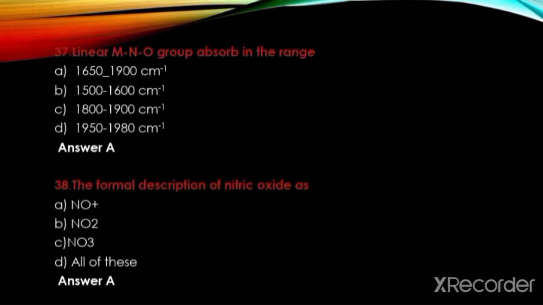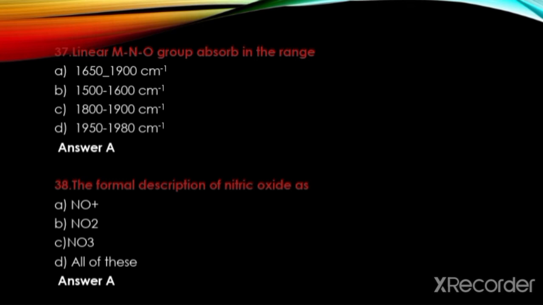Linear M-N-O group is observed in the range 1650 to 1900 cm^-1, 1500 to 1600 cm^-1, 1800 to 1900 cm^-1, 1915 to 1918 cm^-1. The answer is A, 1650 to 1900 cm^-1. The formal description of nitric oxide is NO+, NO2, NO3, all of these.